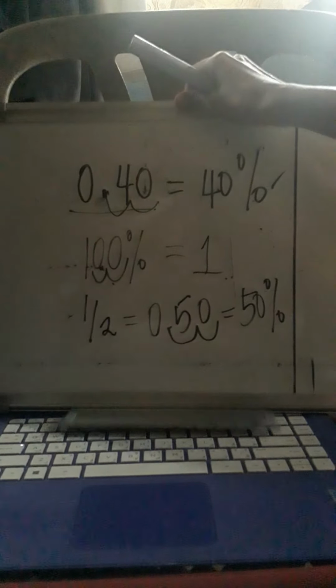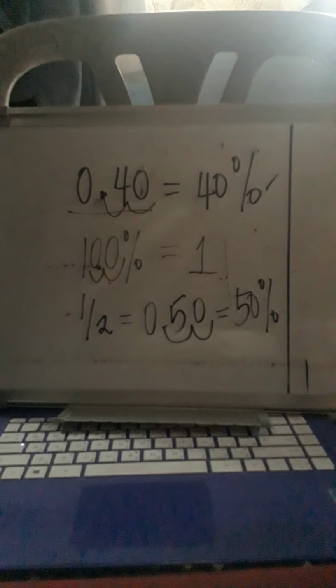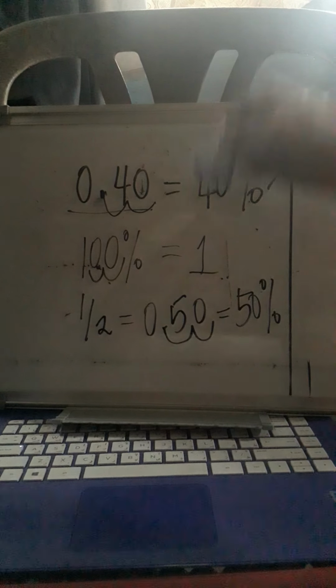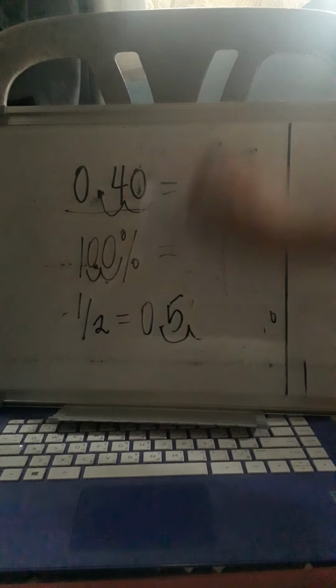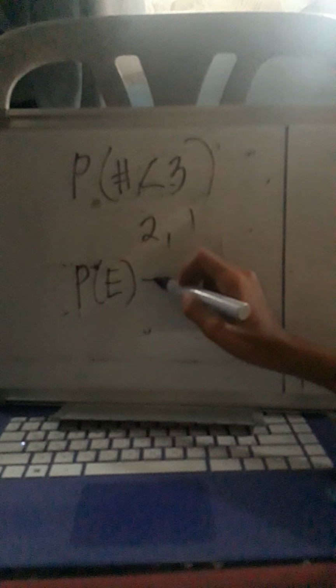So, mas mataas daw po yung 3. Ano ba yung mga number na mas mababa po sa 3? Probability of getting numbers less than 3. Ano ba yung mga numbers that are less than 3? We have 2, tsaka po yung 1. So, ang probability niyan, we have the probability of an event equals the number of favorable outcomes.